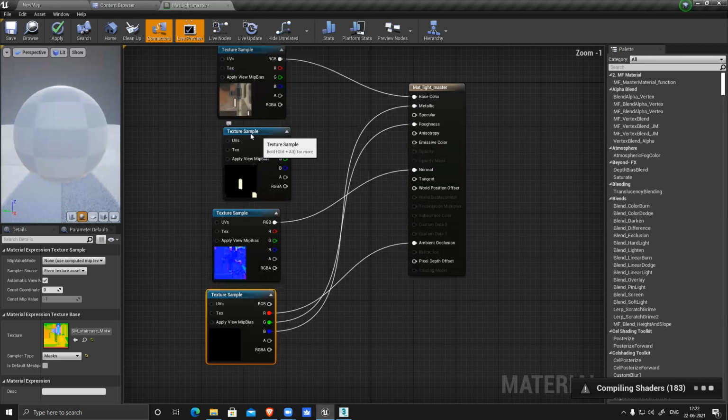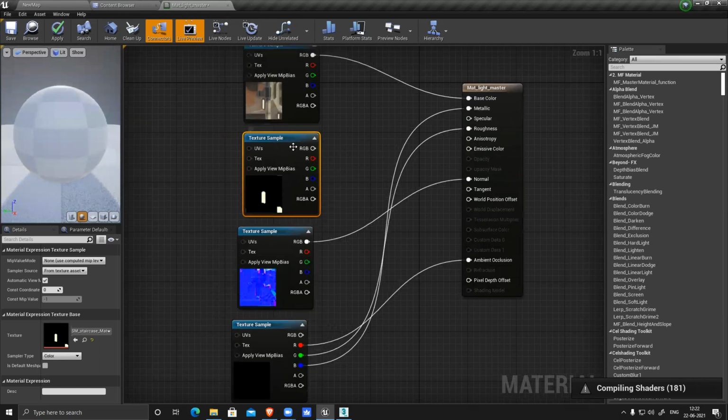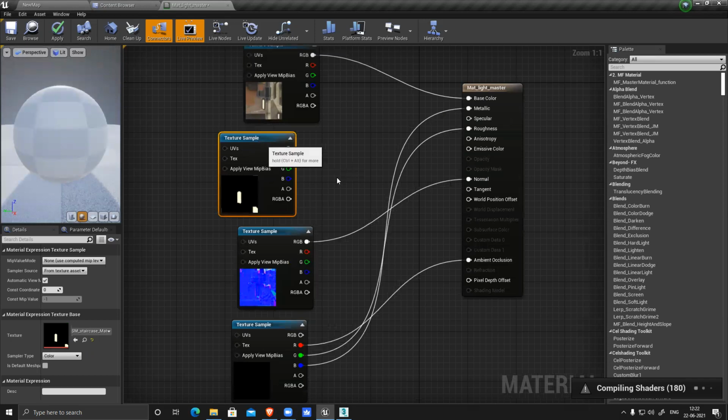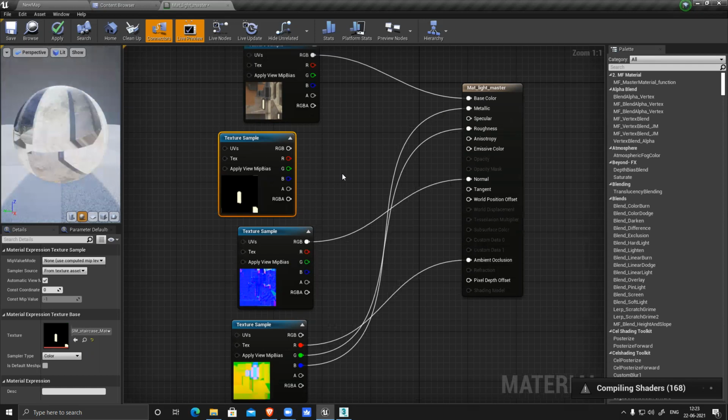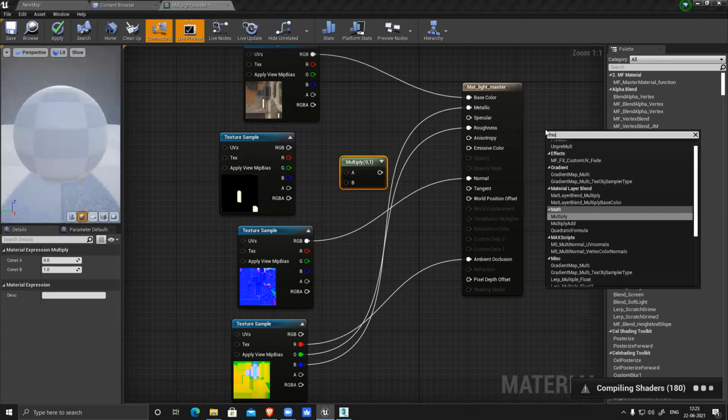Now I need to create this emissive. For this emissive, I need to create a parameter to control the glow of the light. Previously, if you remember in the module on this environment, we created the light and made it very bright. The same process: use a multiply, press M on the keyboard and left mouse button, or you can right click and search for multiply.